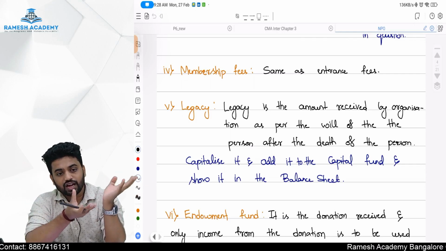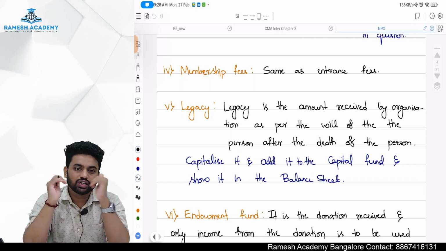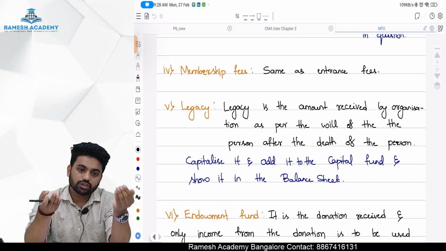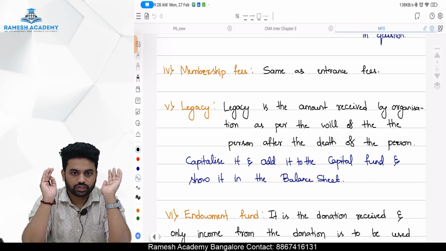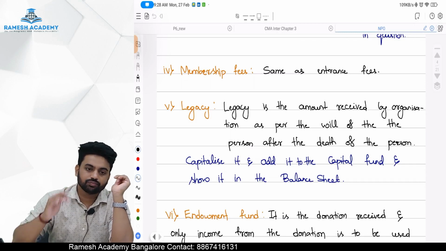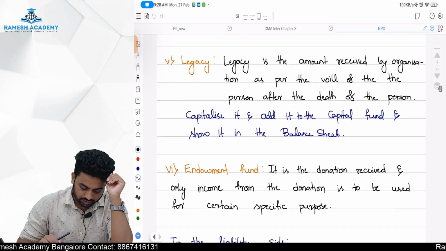Such an asset or benefit or resource which comes to the organization is called a legacy, and we should capitalize it. We should add it to the capital fund and show it in the balance sheet.